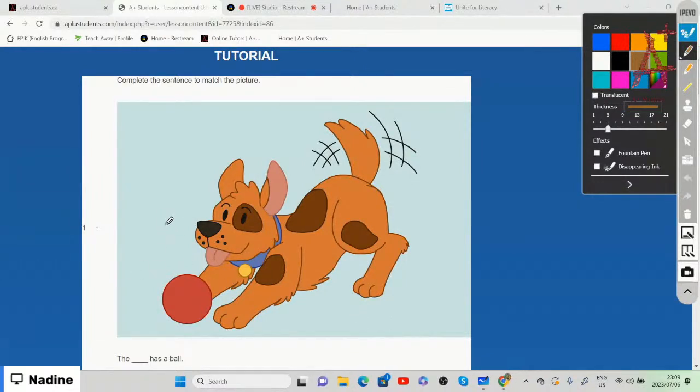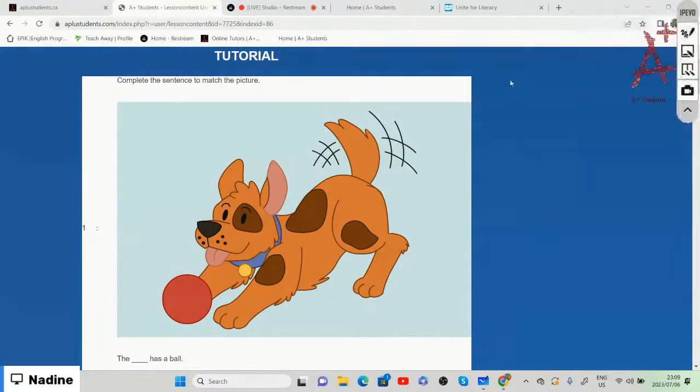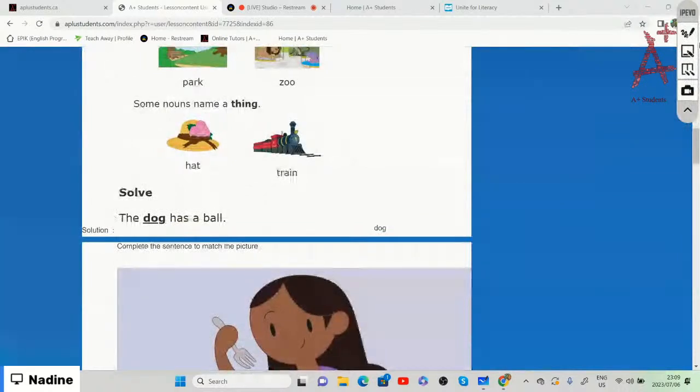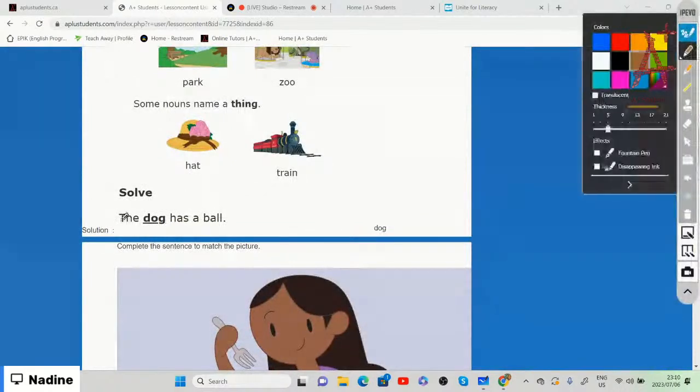So the dog has a ball. There we have it. And that is basically our noun. The dog names an animal. So the dog is an animal, so that is a noun that names an animal.